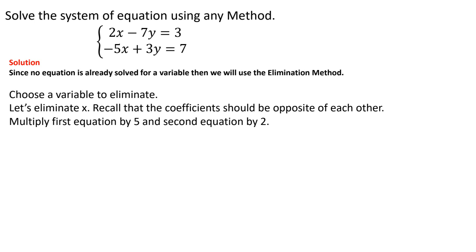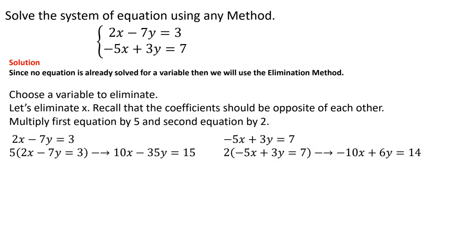But keep in mind, one of the big mistakes we sometimes make is that we don't multiply these values to the whole equation. Remember, we have an equation, so we have to balance it. We have to make sure that we multiply this 5 and 2 to both sides of the corresponding equation. So let me show you what I mean. For the first one, I'm going to multiply 5 to the whole equation, 2x minus 7y equals 3. Here, 5 times 2 is 10x. 5 times the negative 7 is a negative 35y. But I also have to multiply 5 to the 3 that's on the other side. So 5 times 3 is 15.